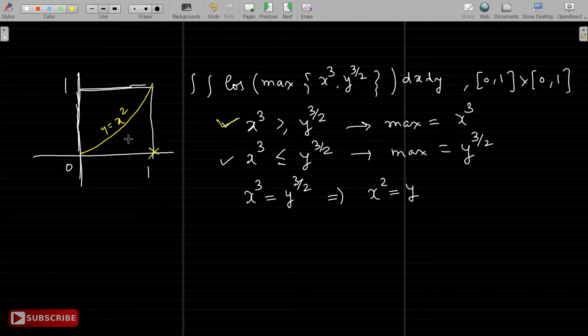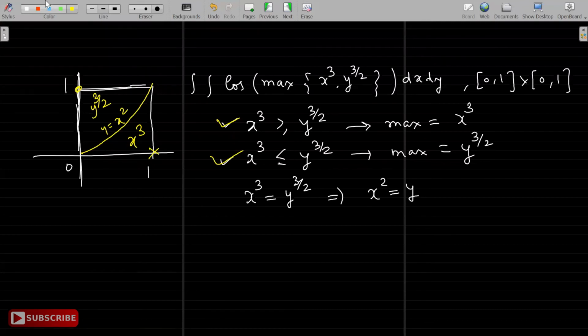So over this part, x cube is maximum, right? And if I put, say, 0 comma 1, x is 0, y is 1, so in that case this part will be bigger. So this is this region. Over this part, y raised to 3 by 2 is the maximum. All of you agree with that?